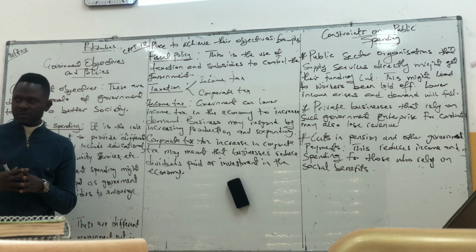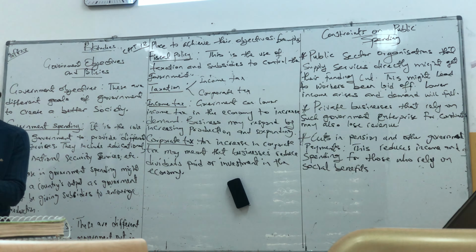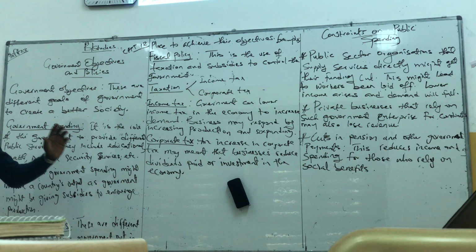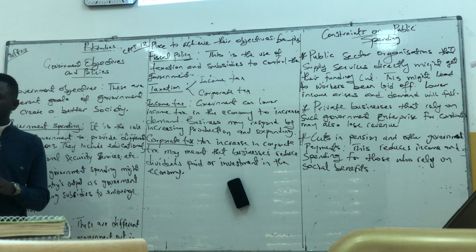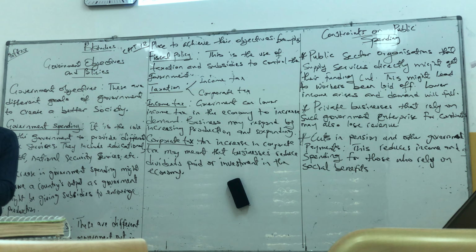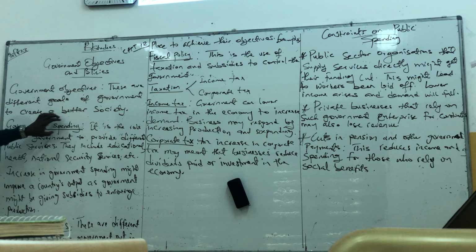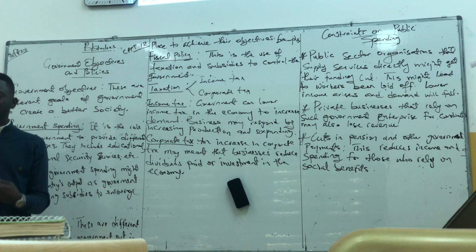The government wants to achieve, what the government of the country is trying to achieve. That is what objectives are. So, how will government be able to achieve this? They need to set up different rules and regulations to be able to achieve those things. So this takes us to government spending. Sometimes government might need to spend to be able to achieve what their objectives are.